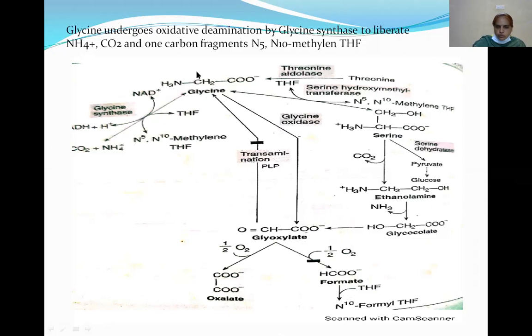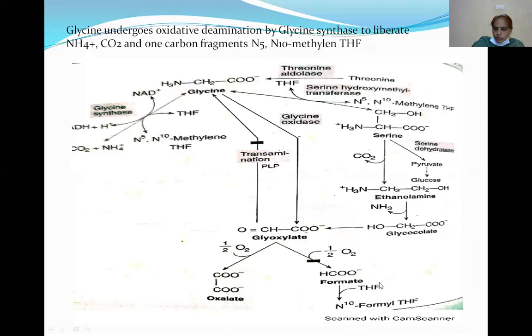So glycine degrades to produce serine. Serine undergoes degradation to produce pyruvate and also glyoxylate. This pyruvate is a precursor for glucose. This glyoxylate undergoes an oxidation reaction to produce oxalate and formate. This oxalate is an excretory product. But what about the formate? Formate combines with tetrahydrofolate and enters the one carbon pool.